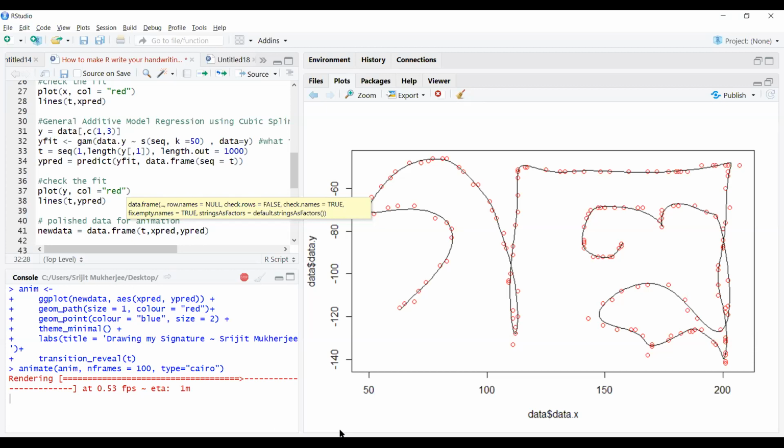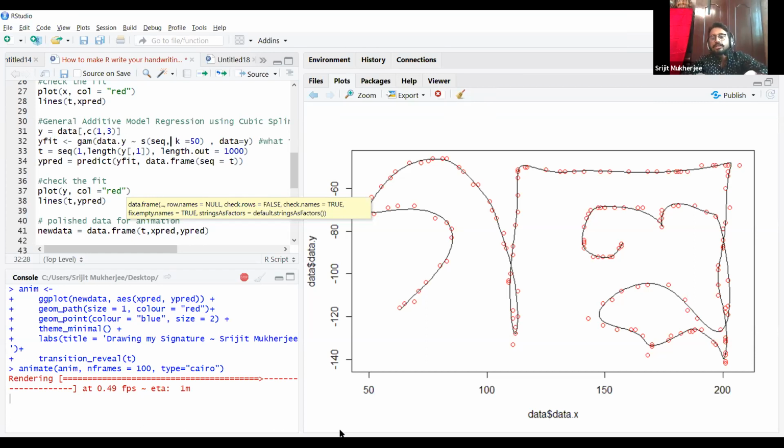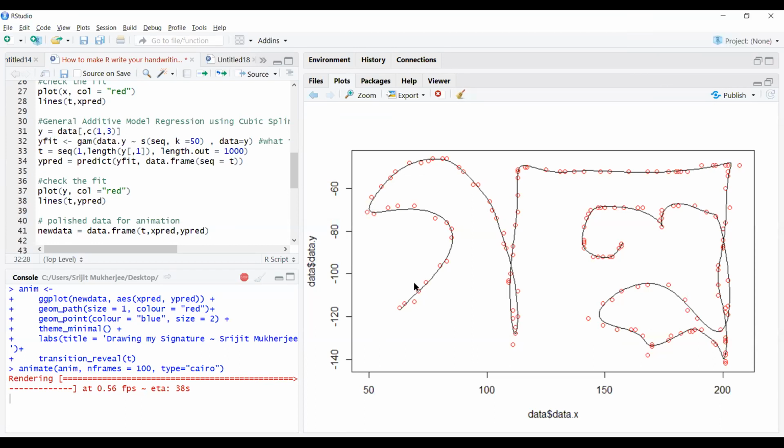My point is, if you just keep on joining all the successive points using your animation, that is also an option. How will that perform? I have no idea. Will it perform better or worse? The idea is that then there is no statistics over there, no error part. The statistics is involved to make it smoother, just like our handwriting. So the extra advantage is that you are making it smoother.